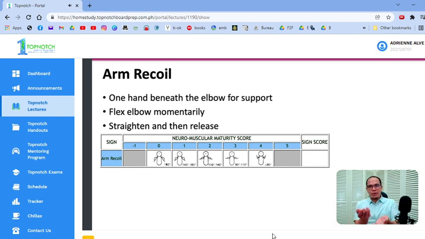So, hawakan mo siya sa ilalim, flex it, straighten, bitawan mo siya. And then you check for the angle. You place one hand beneath the elbow for support, flex the elbow momentarily, straighten, and then release. And then you check for the angle of your arm recoil. Again, kapag mas mature yung baby, mas mag-flex siya, because in mature infants, ang nagpredominate is your flexural tone.